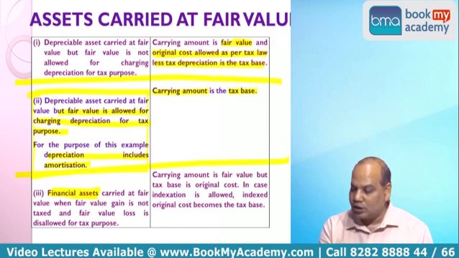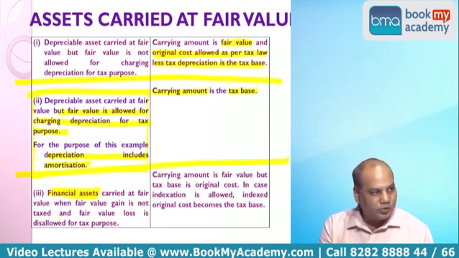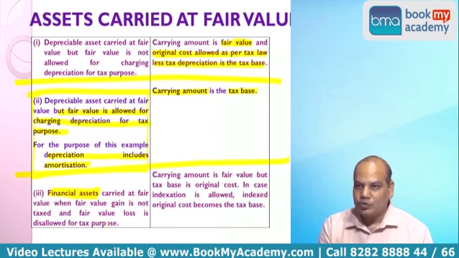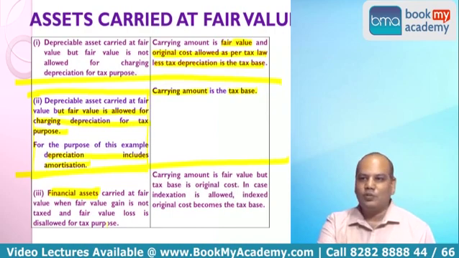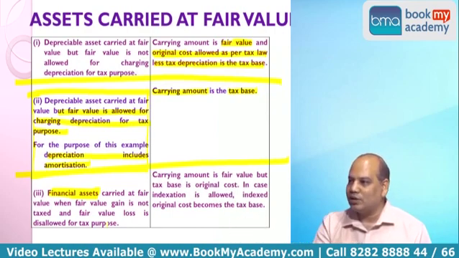So, financial asset carried at fair value, where fair value gain is not taxed and fair value loss is disallowed for tax purpose. So in income tax, if there is a fair value gain, every TPL instrument account debit to P&L account, they don't tax it.